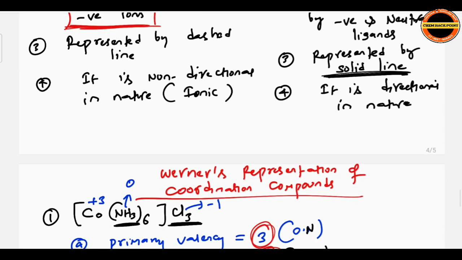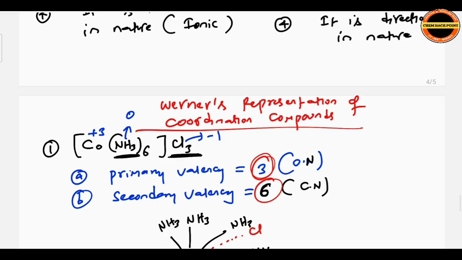Next, Werner's representation of coordination compounds. Observe, there is one compound, Co(NH3)6Cl3. If they ask what is the primary valency, that is equal to the oxidation number. Cobalt is in the +3 state. Secondary valency is 6, because 6 bonds are formed by 6 ammonia ligands. Only those inside the coordination sphere are ligands, not Cl.